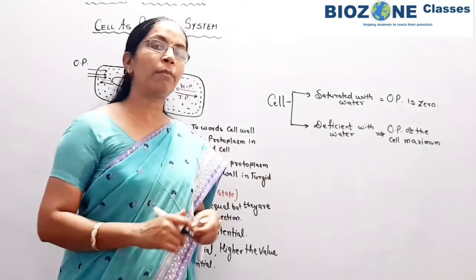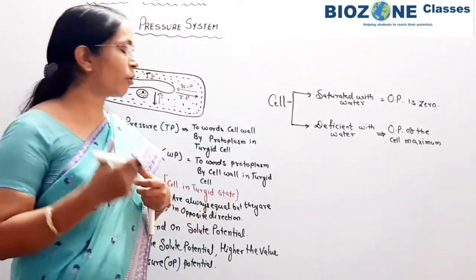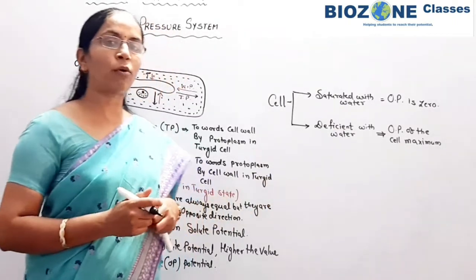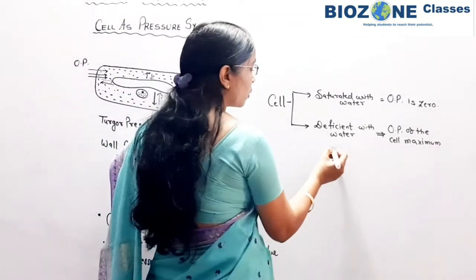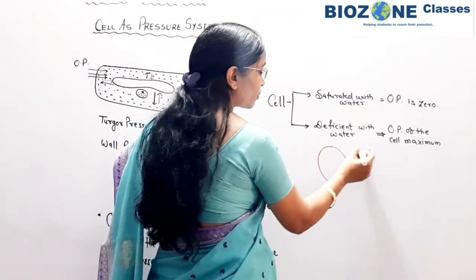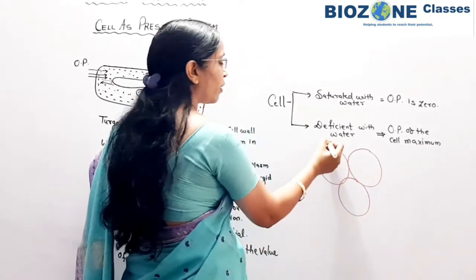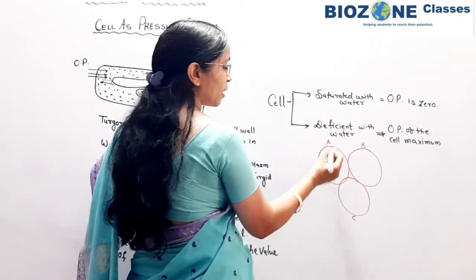Now when we study the movement of water from a region of osmotic pressure, how does water move according to osmotic pressure? Here you remember, suppose three cells A, B and C have three different values of osmotic pressure.